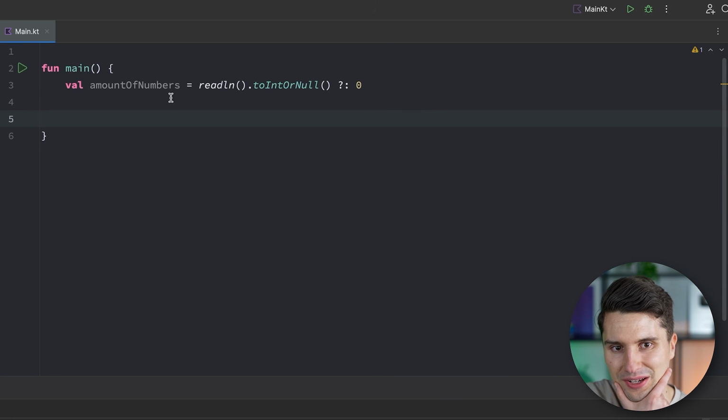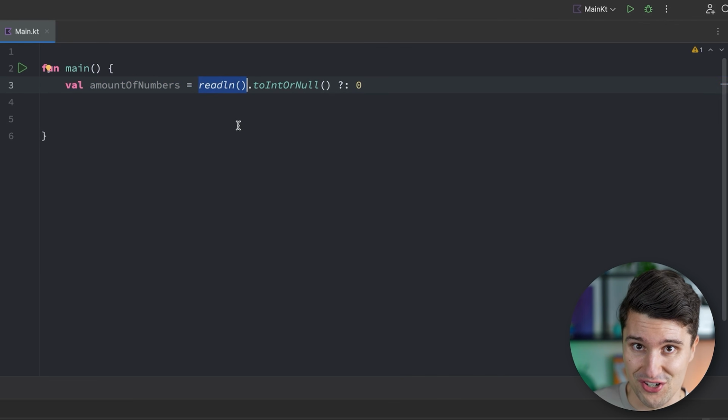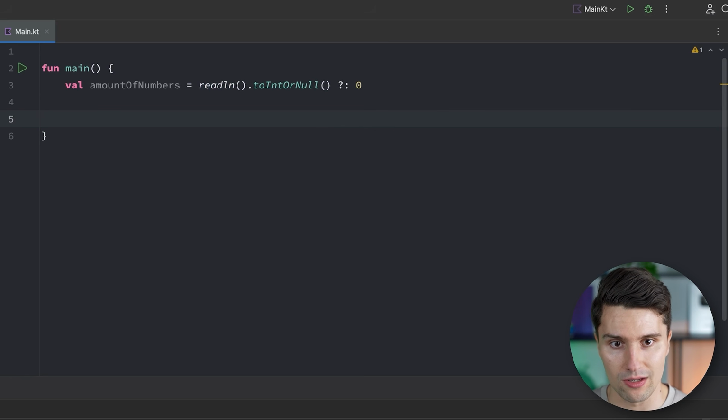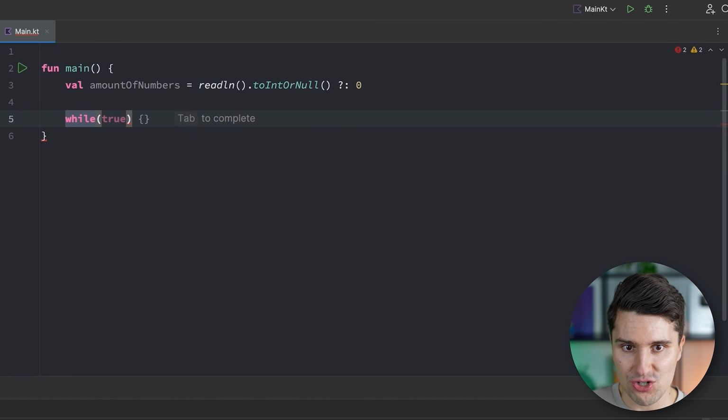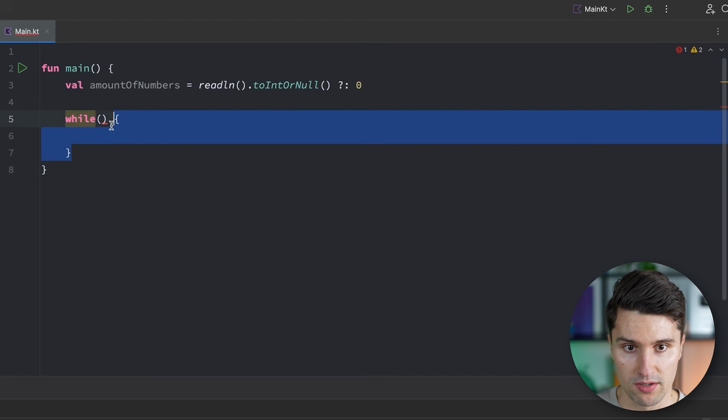And now, depending on what this amount of numbers is, if it's 5, then we need to answer with 5 calls of this readline function. So the user can have the chance to enter 5 subsequent numbers. If they enter 7, then we want to call this 7 times. And this is something where we have to use loops. And there are different types of loops. The easiest to understand is the so-called while loop. So we have a while loop, which in the end just works exactly the same as an if condition. So we need to pass a certain Boolean condition here in these parentheses, with the difference that the code that follows afterwards is not just executed once, but for as long or while the condition is true.